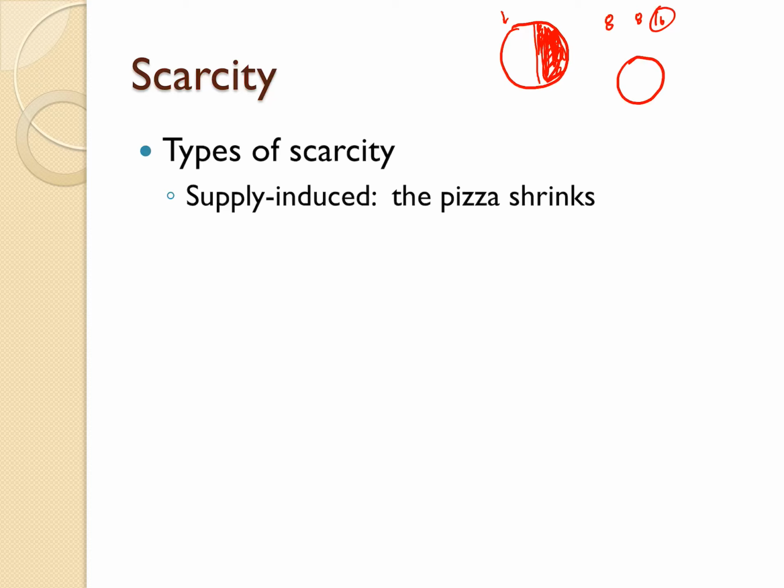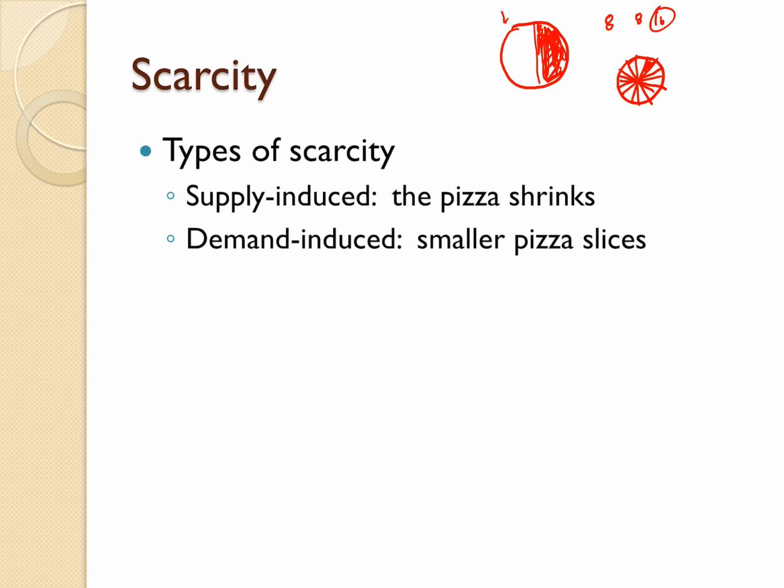So now, instead of having essentially this, we all get equal pieces there. We now have to divide the pizza up like this. So now we're all getting equal slices of pizza. We're just getting less than we would have before. We call that demand-induced scarcity. Smaller pizza slices.